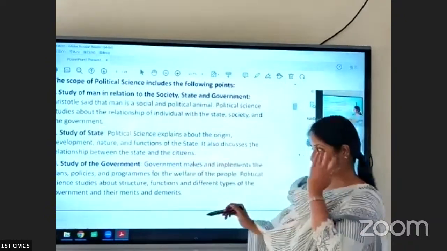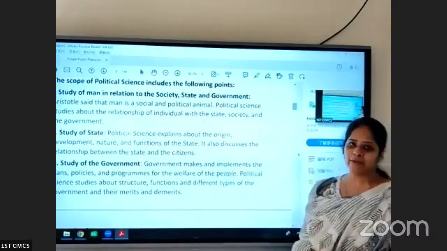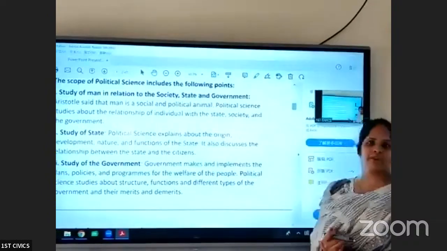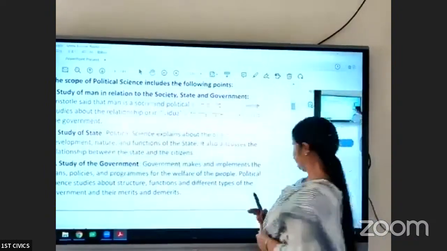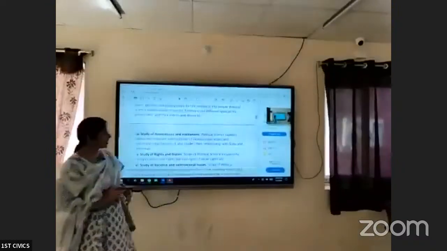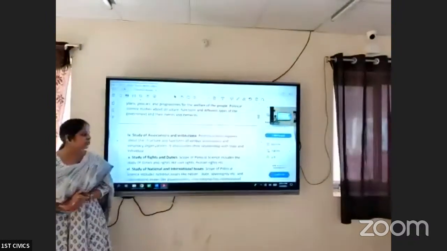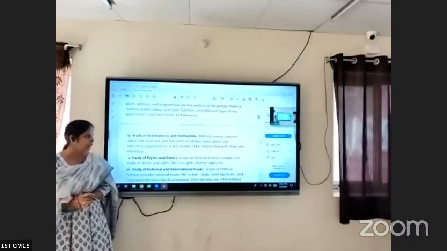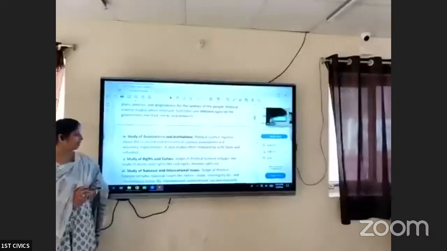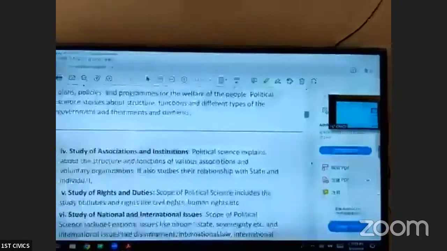When we study political science, we study the structure and functions of the government and different types of governments like parliamentary government, presidential government, unitary government, and federal government. Study of associations and institutions: political science explains the structure and functions of various voluntary organizations and their relationship with the state and the individual. We also study the rights and duties of the people.